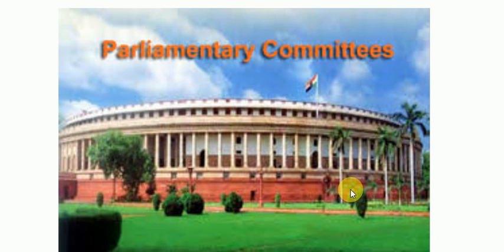Similarly, the Public Accounts Committee and the Public Undertaking Committee have 22 members, 15 from Lok Sabha and 7 from Rajya Sabha, and the similar tenure of 1 year. So out of all the committees, you have to remember mainly these three from the examination point of view.